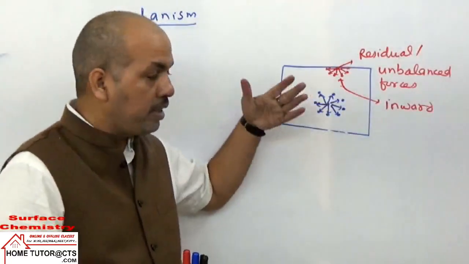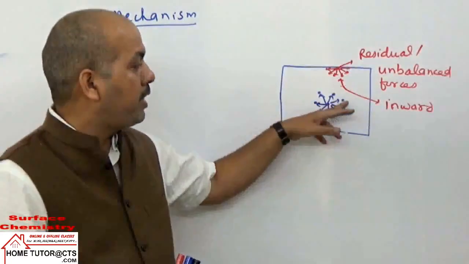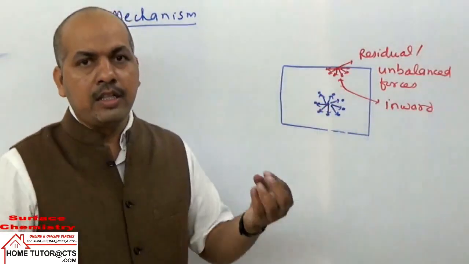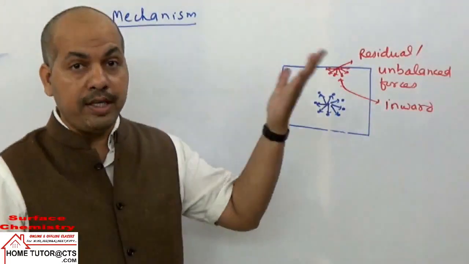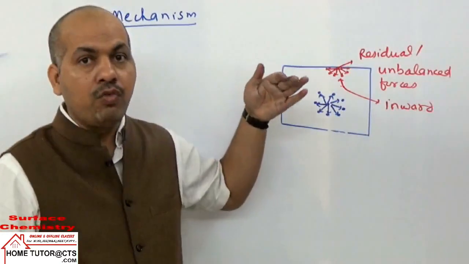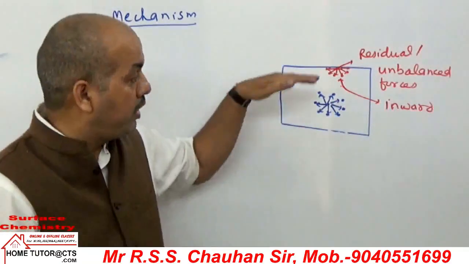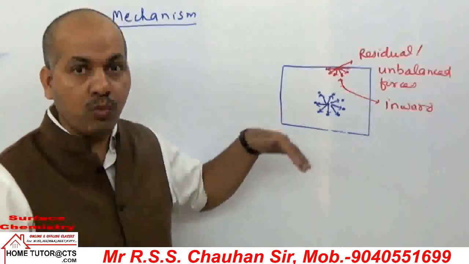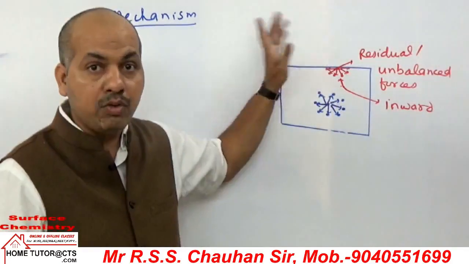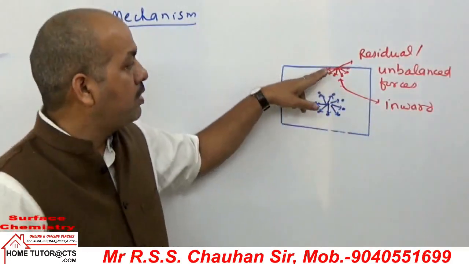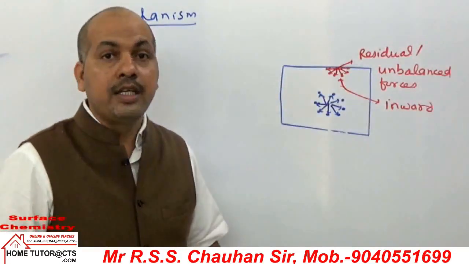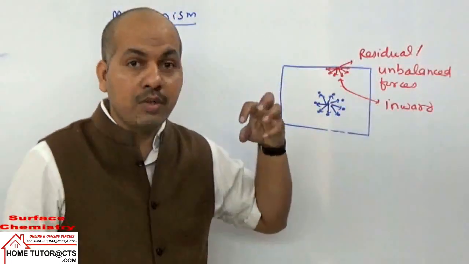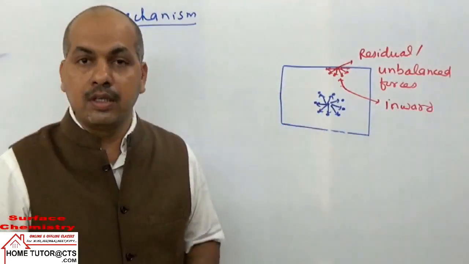In the bulk, in the interior of the solids, the particles have attraction force from all sides, so there is no net force on such particles. But on the surface we have particles which experience the attraction force only in the downward direction but not above it. समझ में आ रहा है पॉइंट वाला? So these particles on the surface possess residual unbalanced attractive forces, and this residual force of attraction is the main cause of the phenomenon of adsorption.